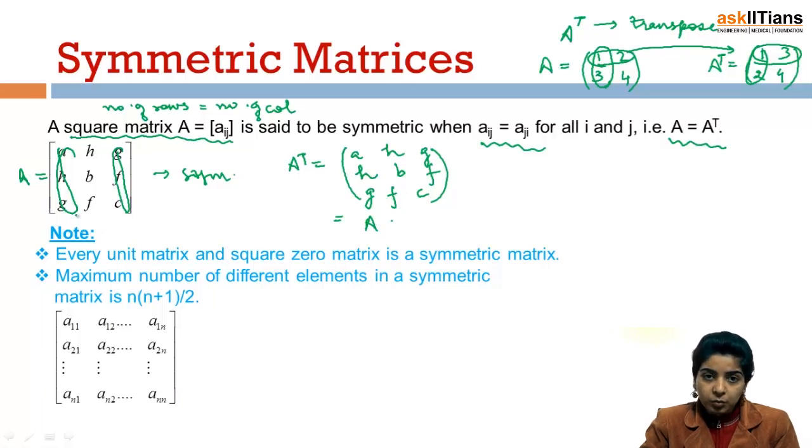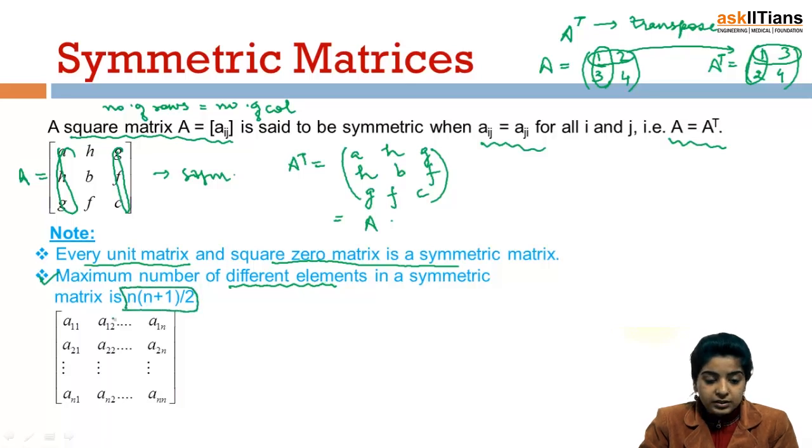Now we have certain important points of symmetric matrices. Every unit matrix, unit is identity matrix, and square zero matrix is a symmetric matrix. Second, maximum number of different elements. Note here, maximum number of different elements in a symmetric matrix is n into n plus 1 by 2.